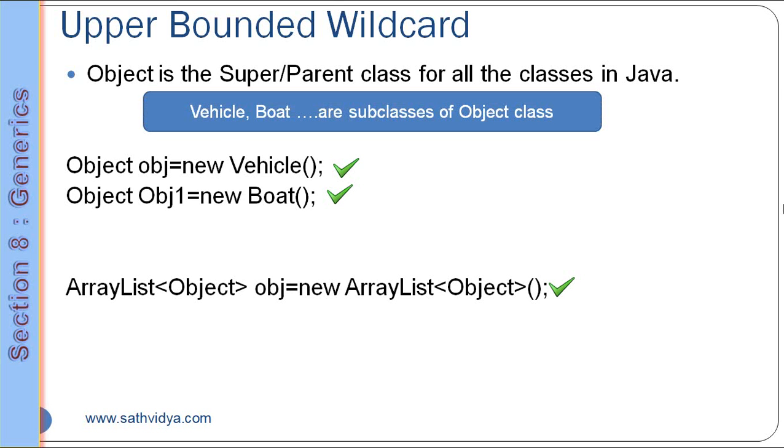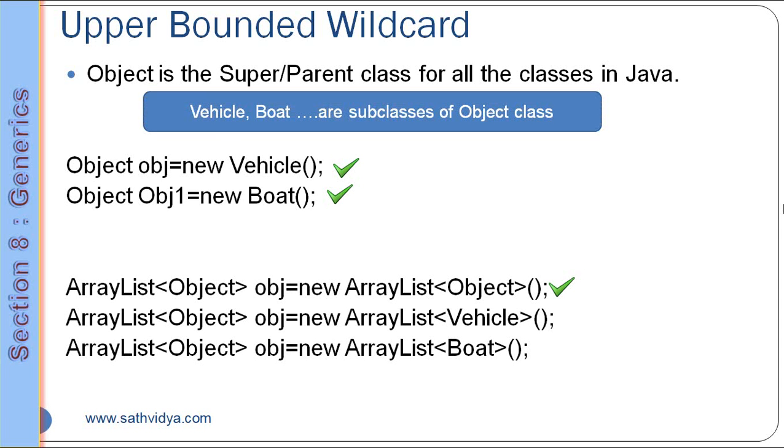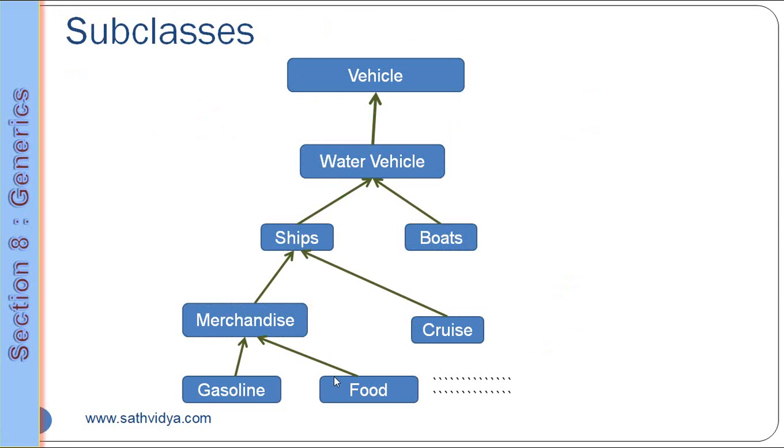For example, we have an ArrayList which contains Object. If you have it like this, we might be thinking we can also assign the Boat class to the Object class in the ArrayList, as we assigned here. But this concept is wrong in Java. We can't do this. It produces a compilation error. So wildcards came into the picture, where we can do this. So let's discuss upper bounded wildcards and also wildcards. Let's talk about a one level example like vehicle, water vehicle, ships, boats and so on.